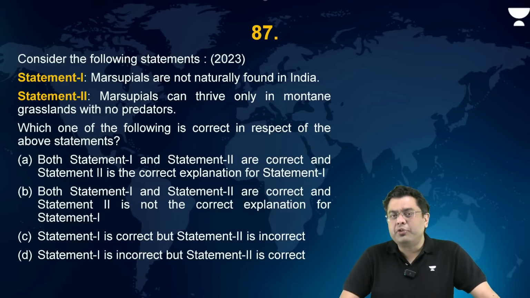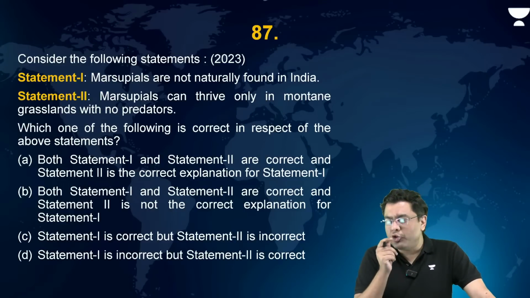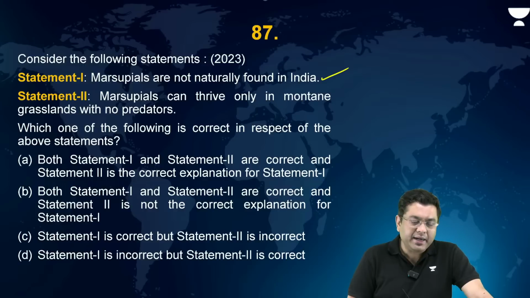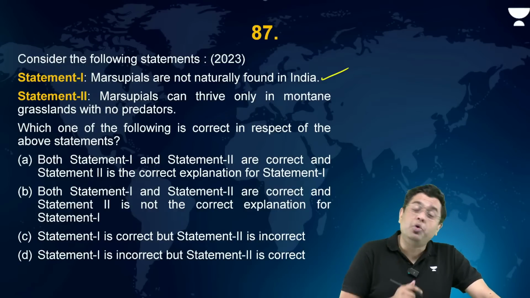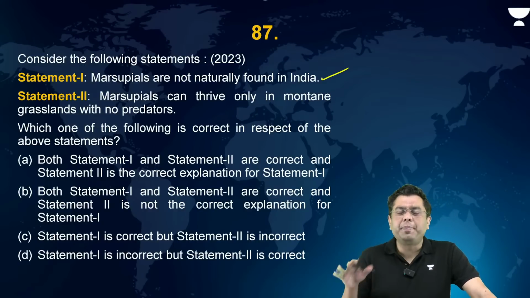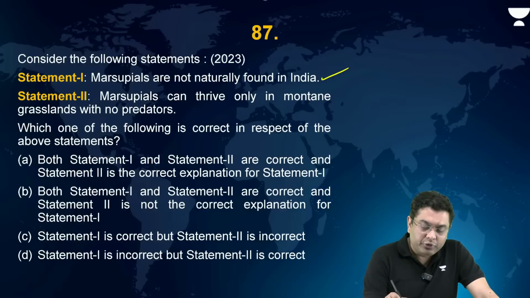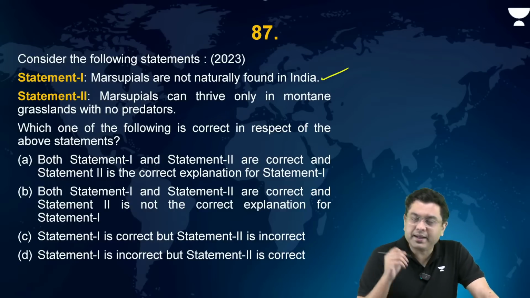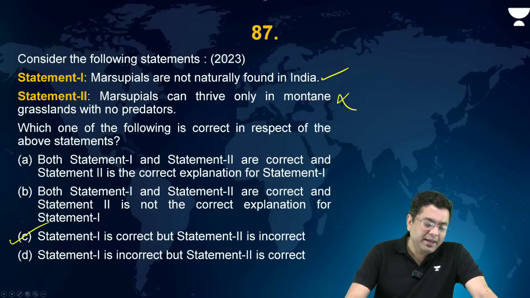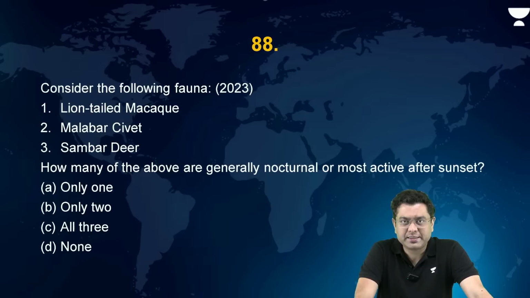So marsupials are not naturally found in India. Correct. You have the marsupial species in the region of Australia, and some subvarieties also in southern Africa. So this is correct. Second, can thrive only in montane grasslands? Obviously not. In the scrubland, tropical grassland, everywhere they can thrive. So 2 is incorrect. So the option that fits is: statement 1 is correct and statement 2 is incorrect.